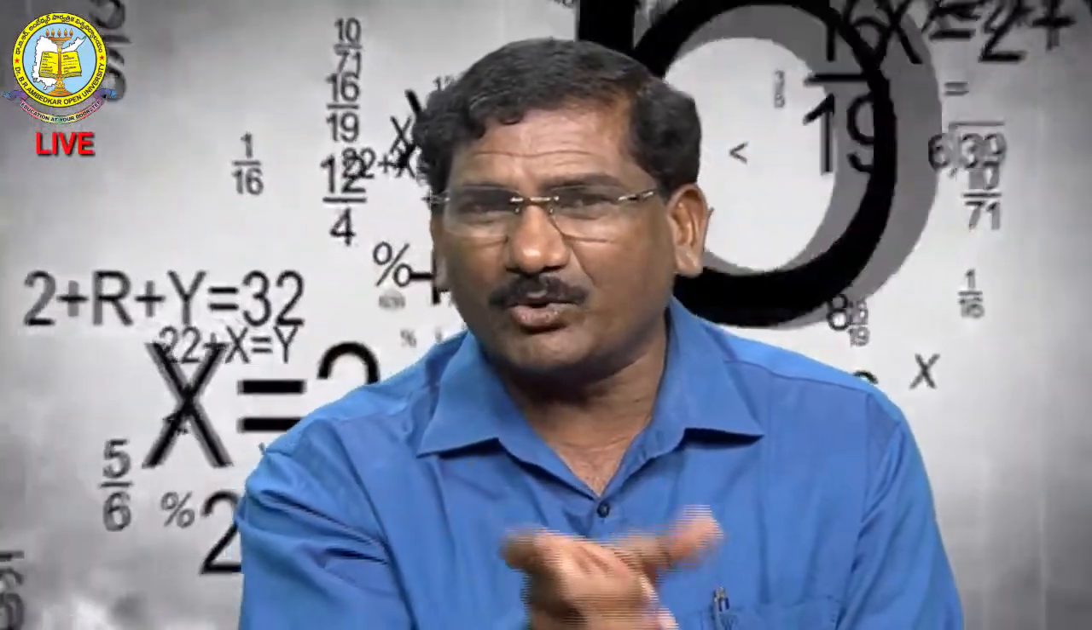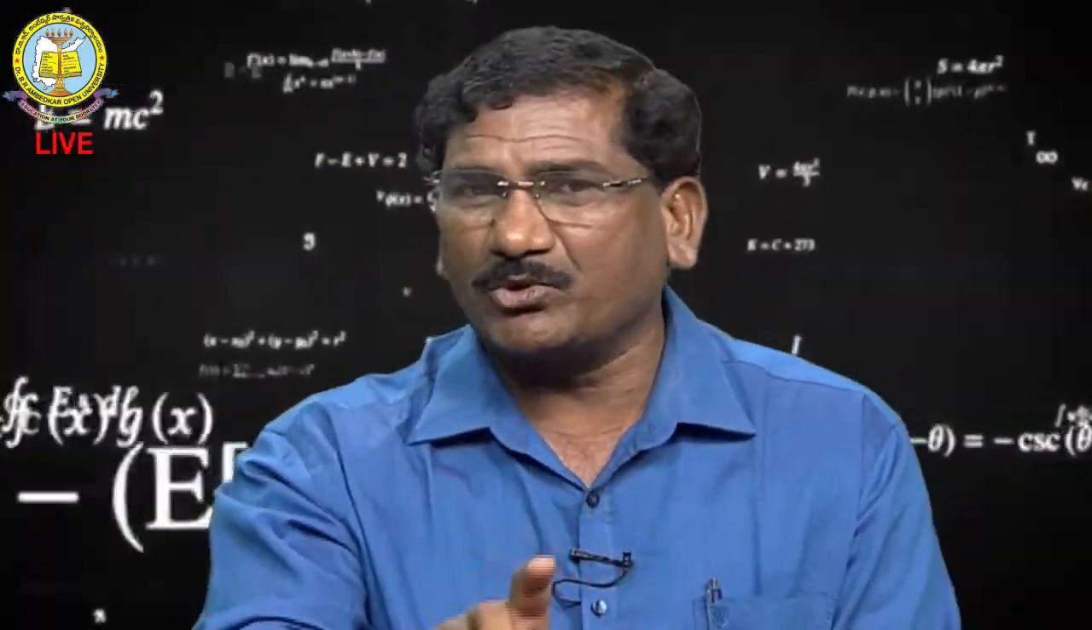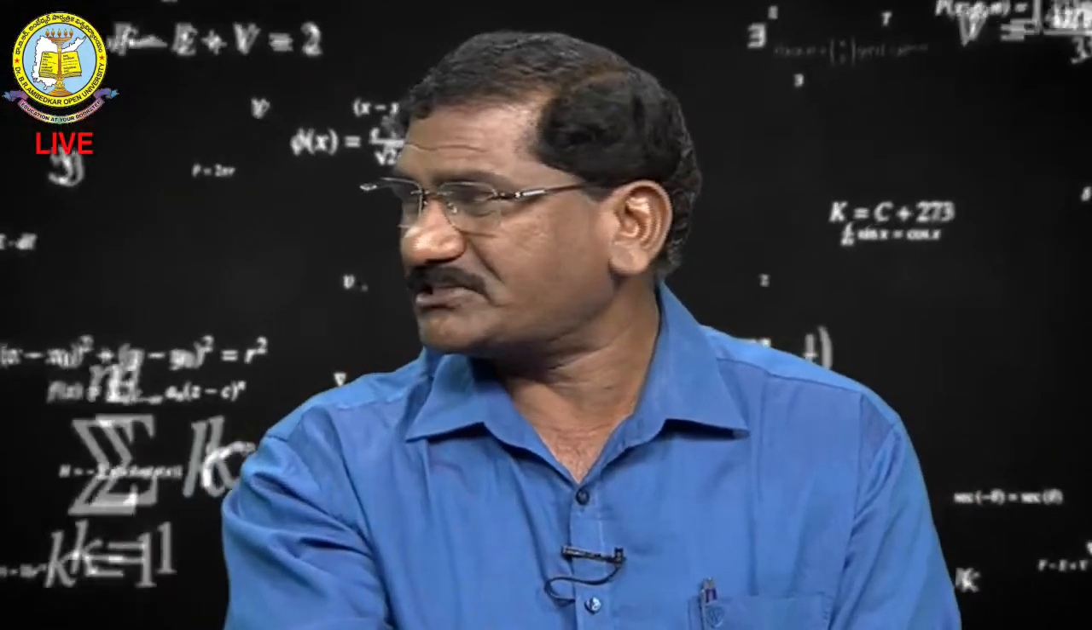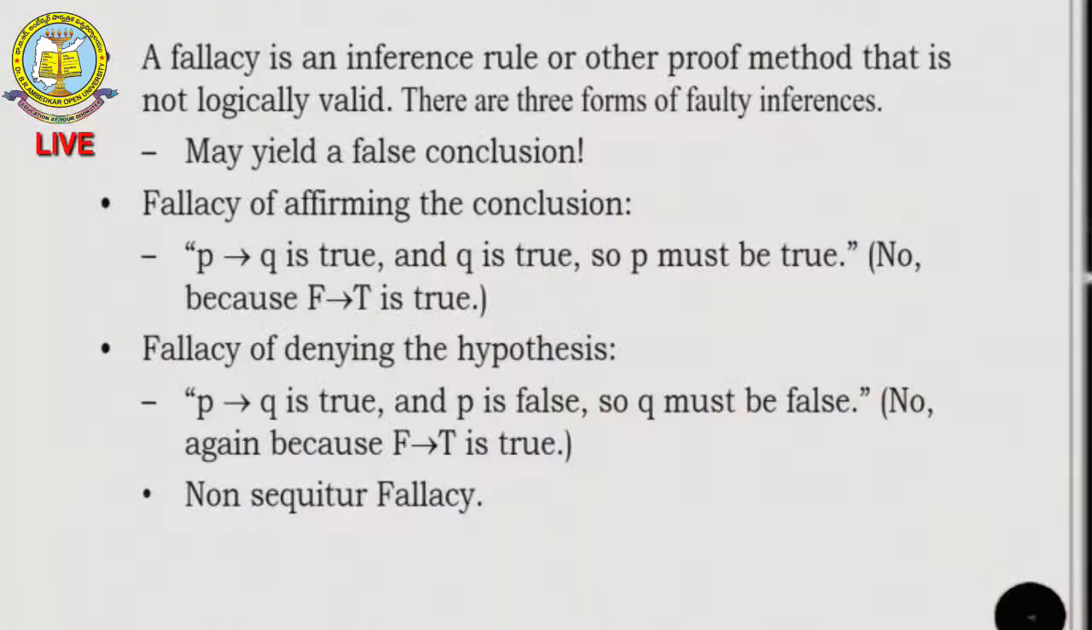Here, the inference rules, when applied to the statements, clearly fail. We can also apply this to proof methods. So one of the inference rules or other proof methods is not logically valid. There are three forms of false inferences we have. For example, negation of it clearly may yield a false conclusion.